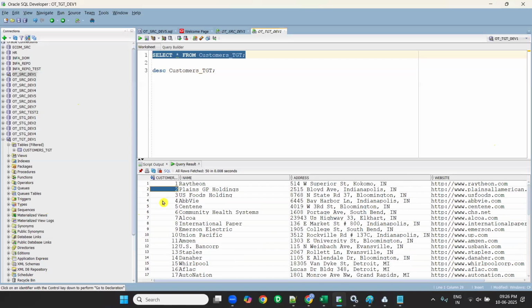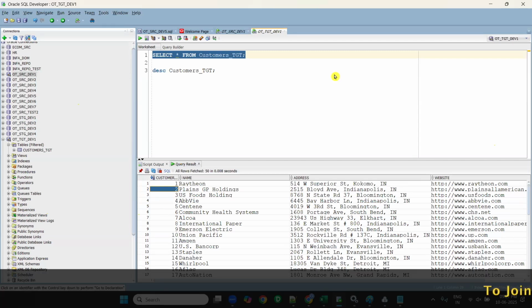Understood everyone? The first mapping. Did you understand the first mapping? Are you clear, guys? Everyone? Are you clear? So next session is tomorrow.